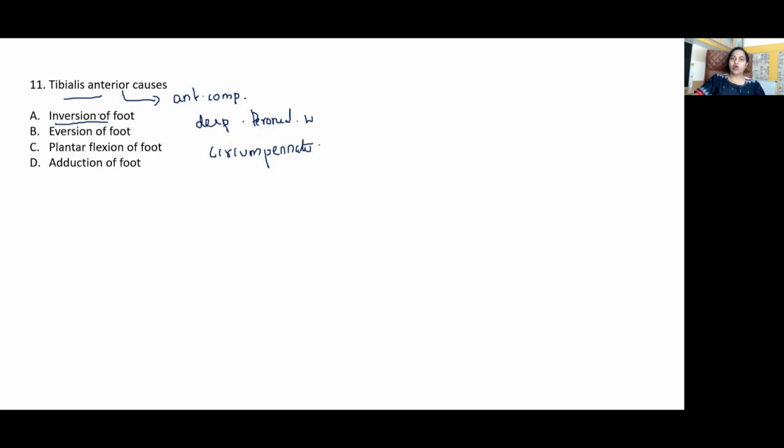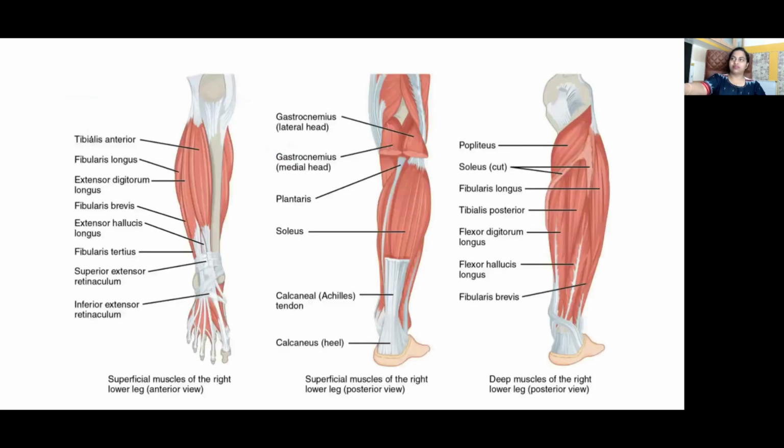Do you know any other muscle causing inversion? Tibialis posterior. Okay, so the tibialis anterior and tibialis posterior cause inversion of the foot. Eversion of the foot is caused by the peroneal muscles, peroneus longus, peroneus brevis, and peroneus tertius. The muscles in the anterior compartment of the leg, you can see the tibialis anterior here.